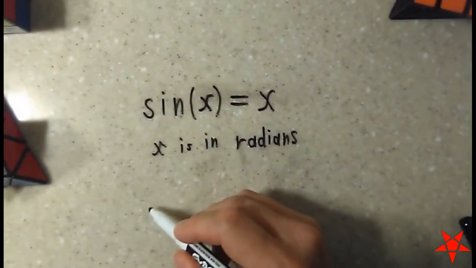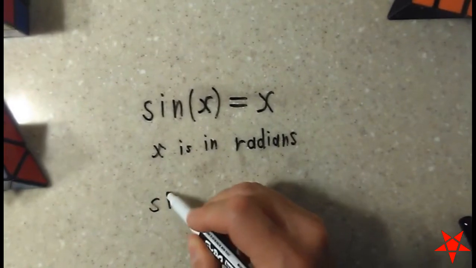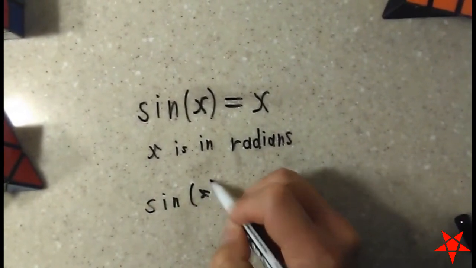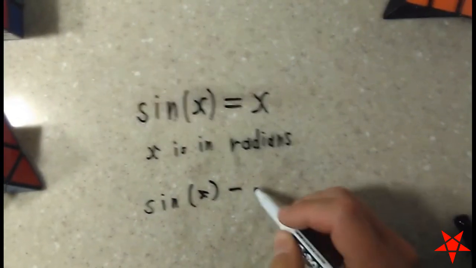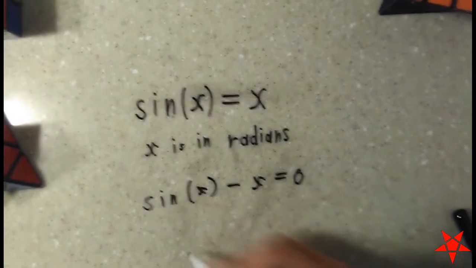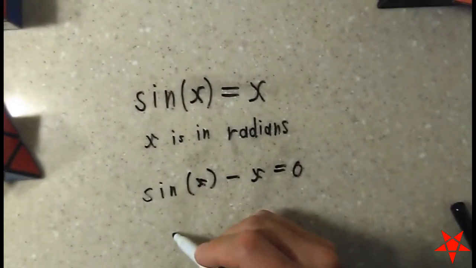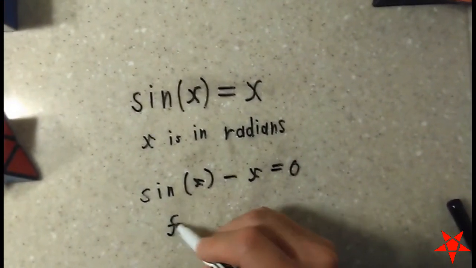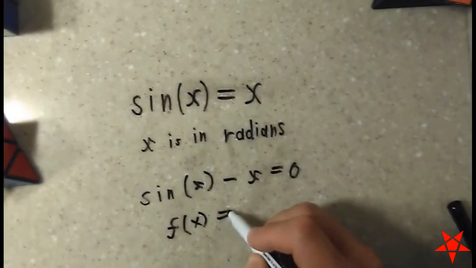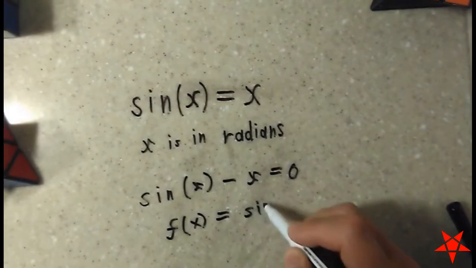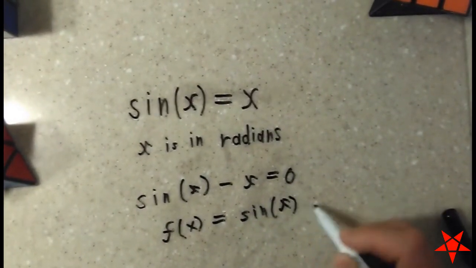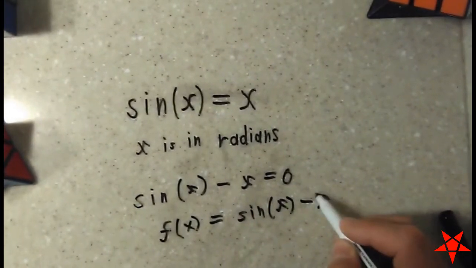So what we can do is set sine of x minus x equal to 0. And then what we'll have is a case where our f of x is going to be equal to sine of x minus x.